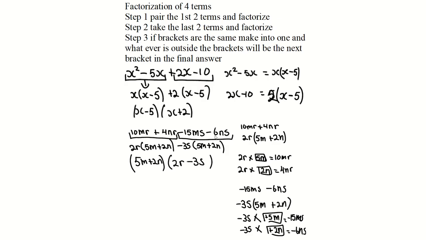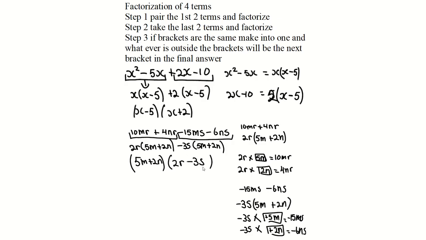Minus 15ms minus 6ns. Again, they both have negatives, so you would have a negative. And then 15 and 6, what do they have in common? 3. And ms and ns, what do they have in common? S. So negative 3s by what would give you 15ms? Negative 3s by 5m. And negative 3s by what will give you 2ns? 3 by 2 is 6. S by what is ns? S by n. Alright? So the next bracket is negative 3s open bracket 5m plus 2n.